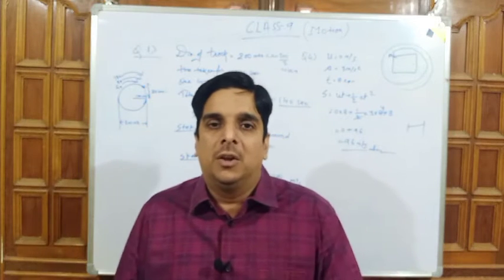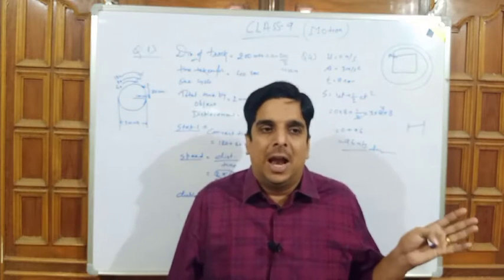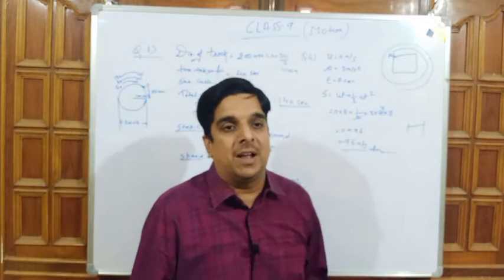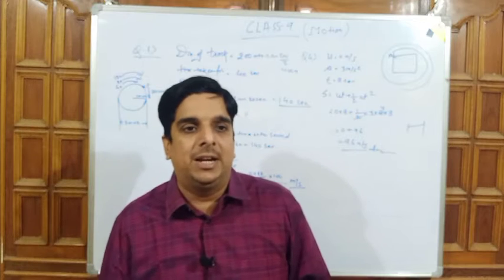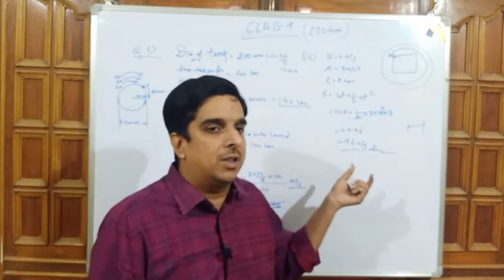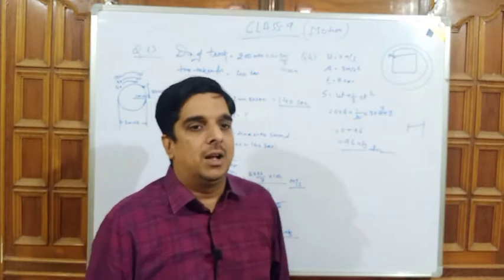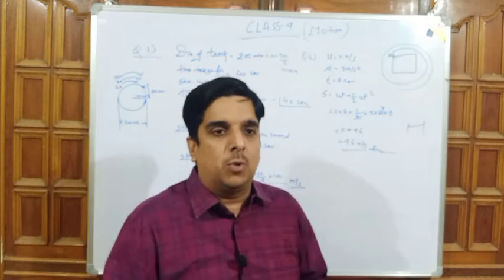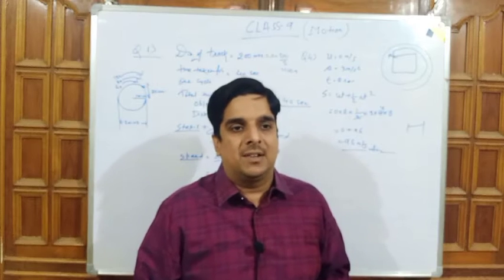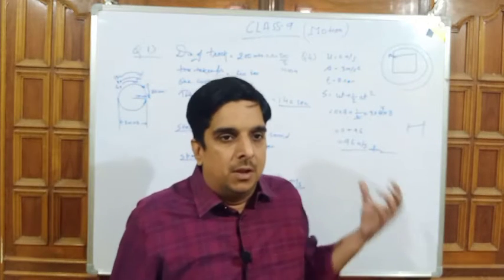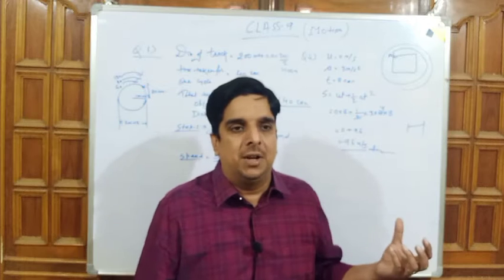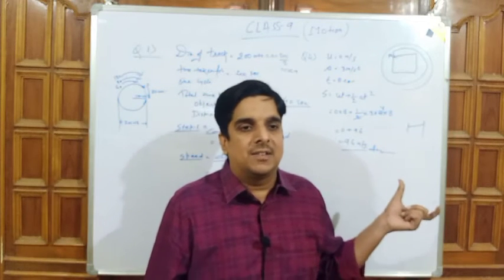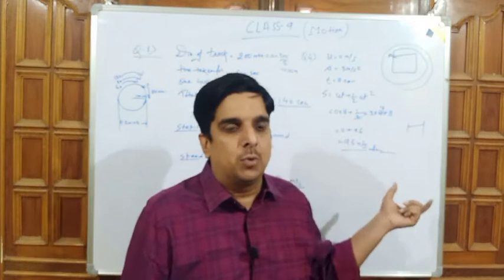s is equal to ut plus half at square. At the point u, we will put 0. Here I am writing 0 into 8 plus half into 3 into 8 into 8. And after calculating all the numerical values, it will come to 96 meters. So according to question number 4, the total distance covered by an object with a constant acceleration of 3 meters per second square for 8 seconds is equal to 96 meters.